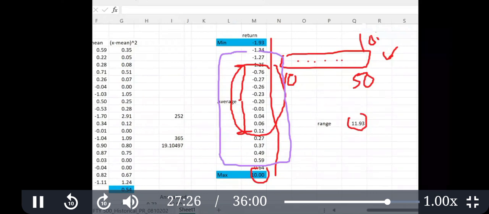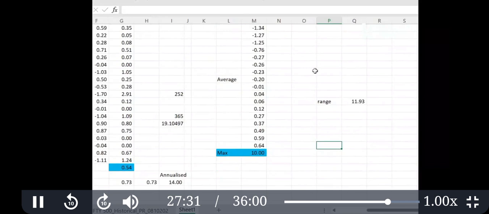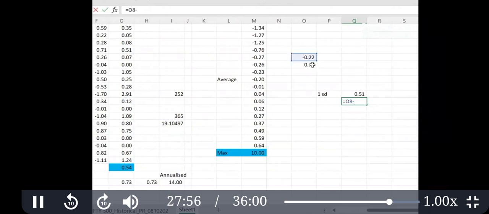Let me check here. How much is the standard deviation? It is 7.3, and the average is 0.22. So one standard deviation range is the average plus the standard deviation on the upside, and the average minus the standard deviation on the downside.